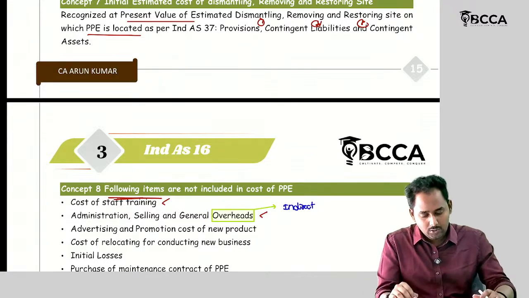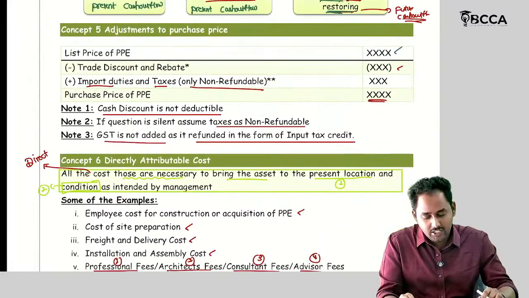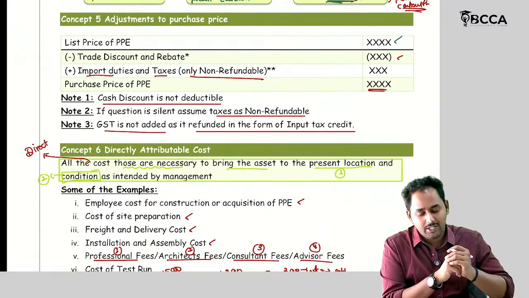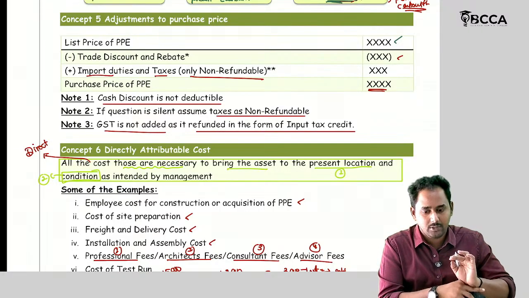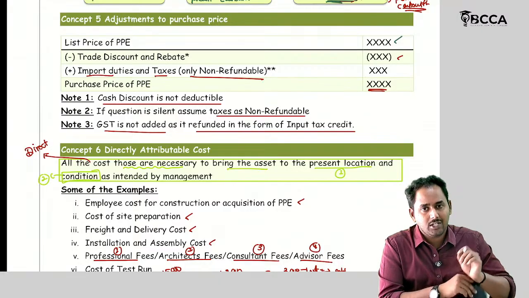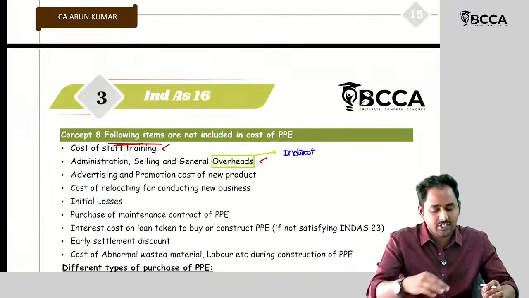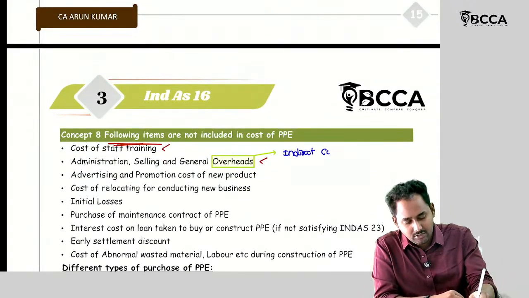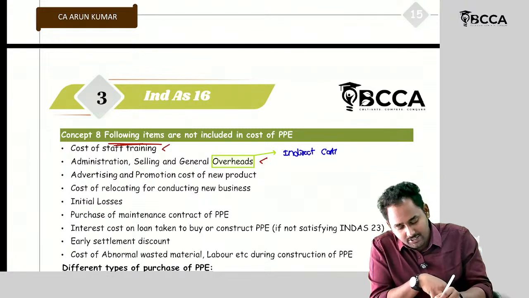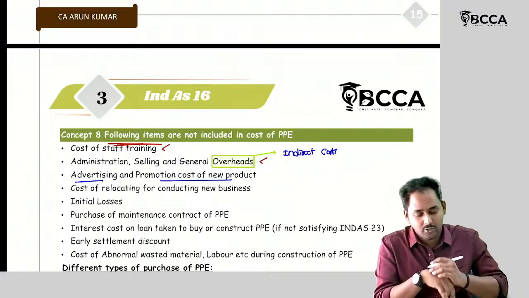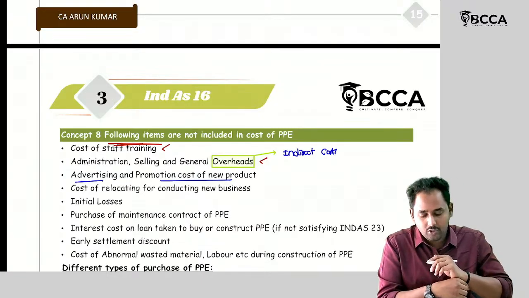Okay. As per the definition here, directly attributable cost means all the direct costs that are necessary to bring the asset to the location and condition intended by the management. Here they only discuss direct cost, which should be included in the cost. So overhead means an indirect cost, and indirect cost should not be included in the cost of the asset. Then advertising and promotion of the new product, the inauguration cost, also should not be included in the cost of the asset.